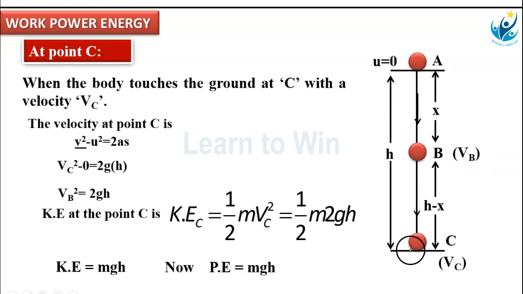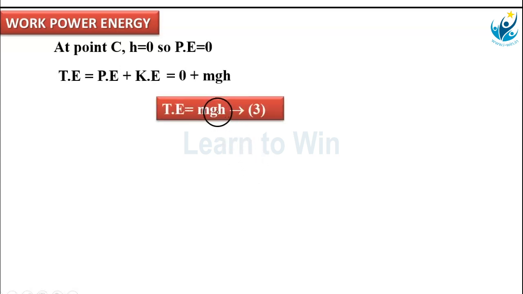Hence, height of the object is 0 here. Why? Because the body situates on the ground when it is at C point. It touches the ground at C, which means height is 0. Height is 0 means potential energy is 0. Potential energy 0, kinetic energy mgh. The total energy at C point is potential energy plus kinetic energy, that is 0 plus mgh. Means total energy at C point is mgh, considered as third equation.